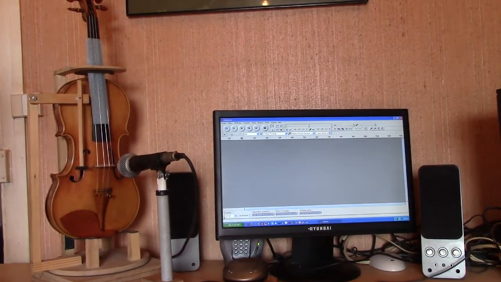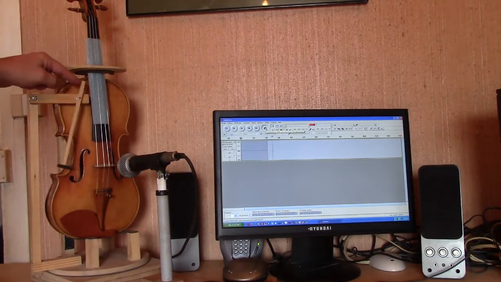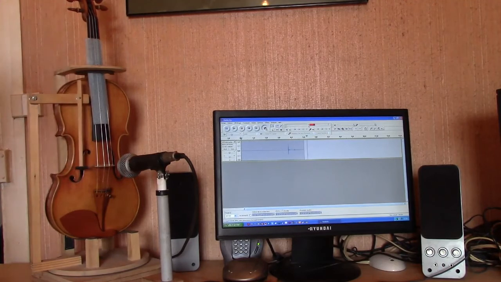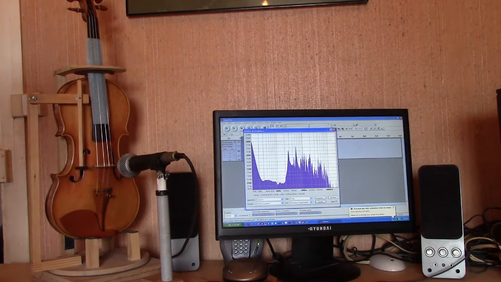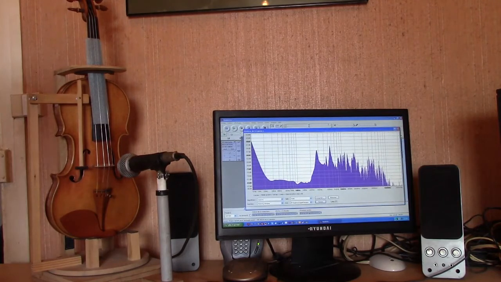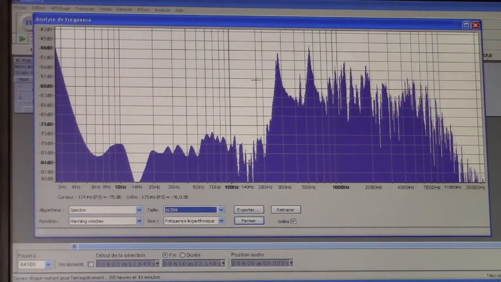You can make a stand so that the violin will rest on wide rubber bands. The hammer must tap the top of the bridge. Enlarge the window to increase the legibility of the frequency peaks. A0 mode frequency split at 270 Hz. Mode B1 minus, 446 Hz. Mode B1 plus, 549 Hz.